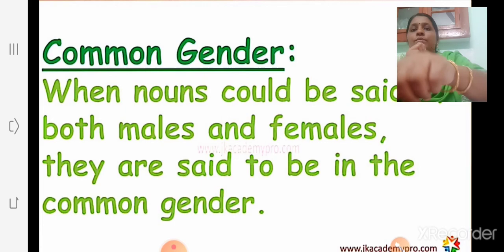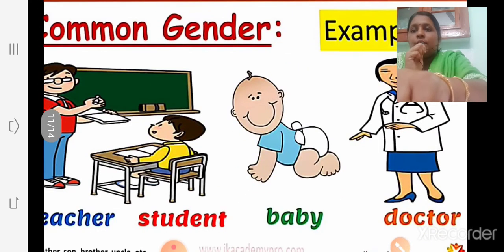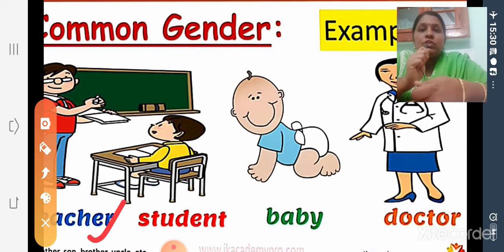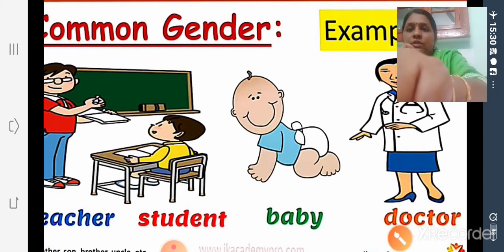So I'll give you some examples. Look at here, teacher. Teacher could be a male teacher or a female teacher. Then student, also a boy or a girl. Then baby, boy or girl. Then doctor, also can be male or female doctor. So this is called common gender.